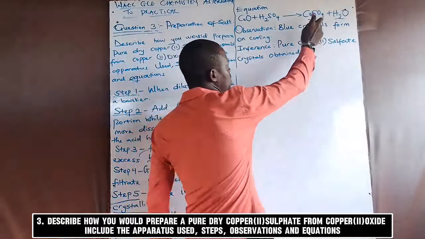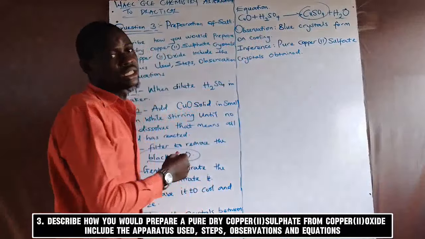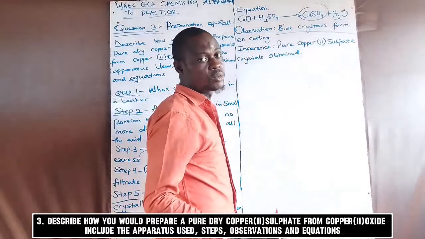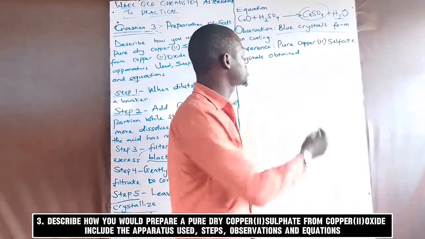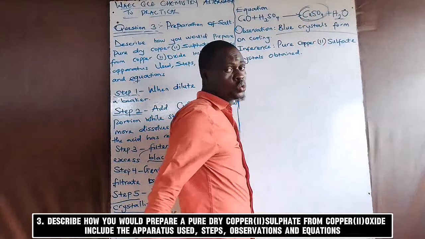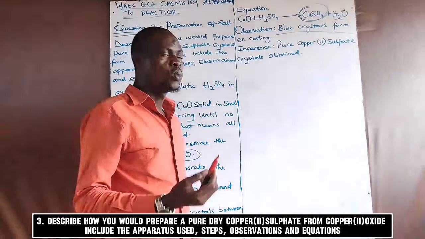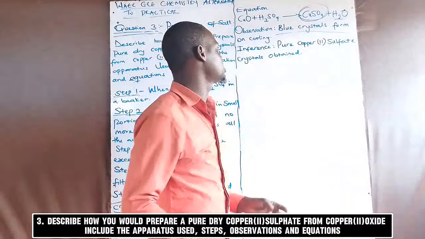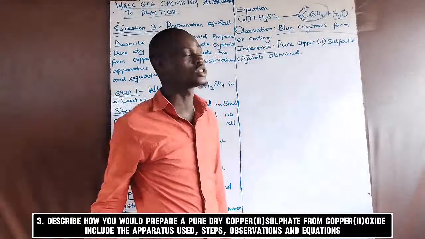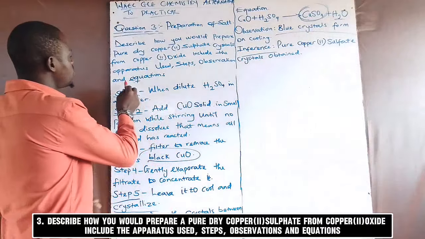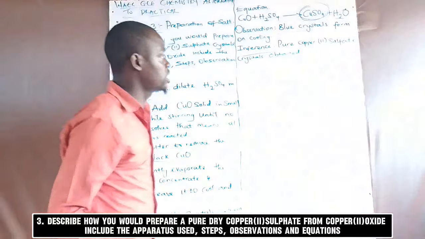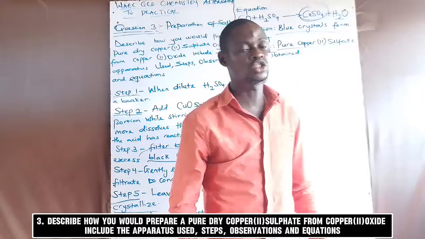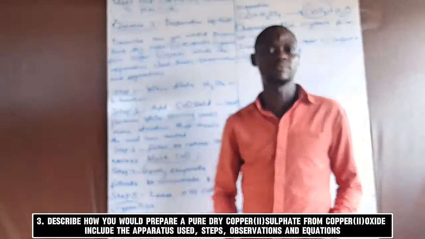Now, from the observation of what we got, it shows that a blue crystal forms. That blue crystal showcases the color of copper 2 sulfate. That is the inference that you are required to write in this experiment. They say give the inference of the experiment. The inference showcases that pure copper 2 sulfate crystal is obtained from the preparation of the salt.